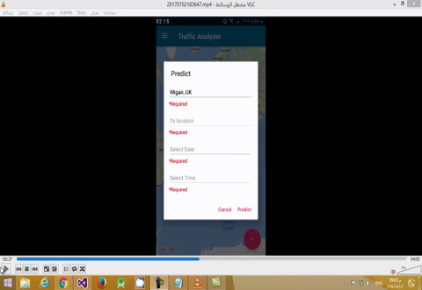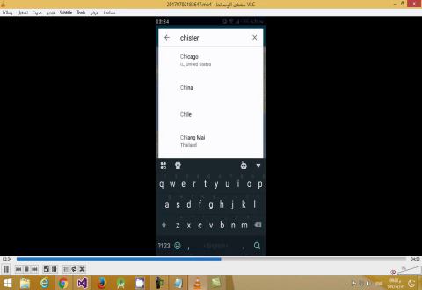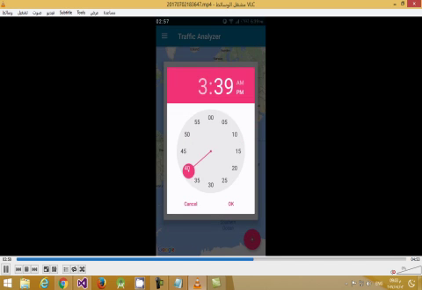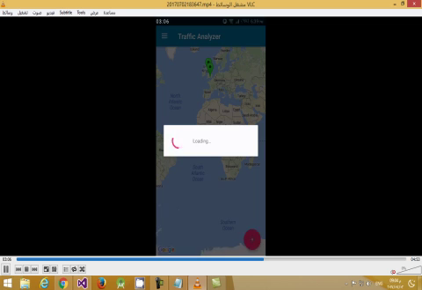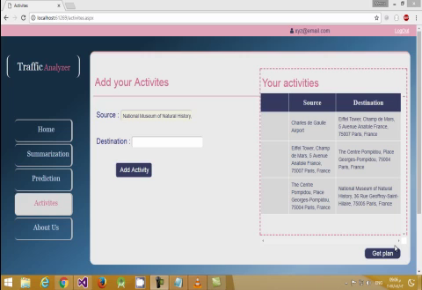Now the user will enter both the source and the destination. Then the user should select the date and time, and then it processes to find the estimated time according to the historical data.